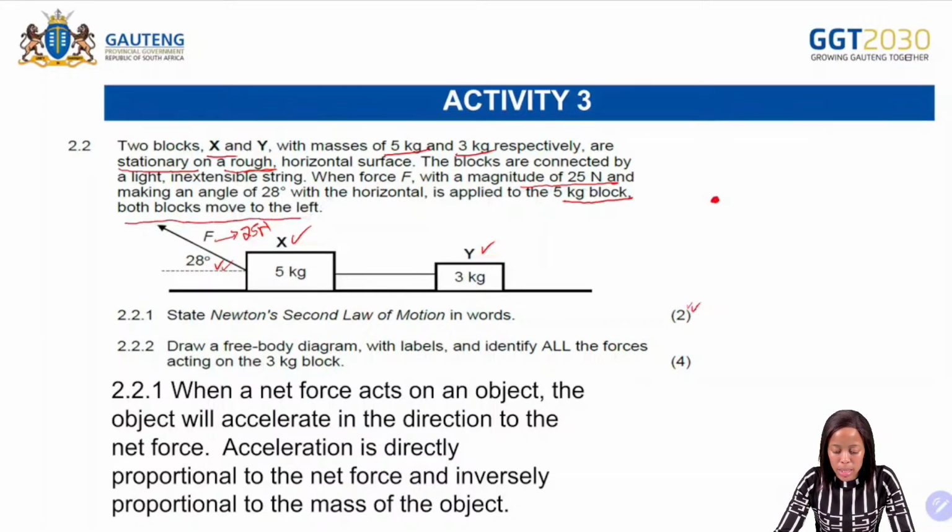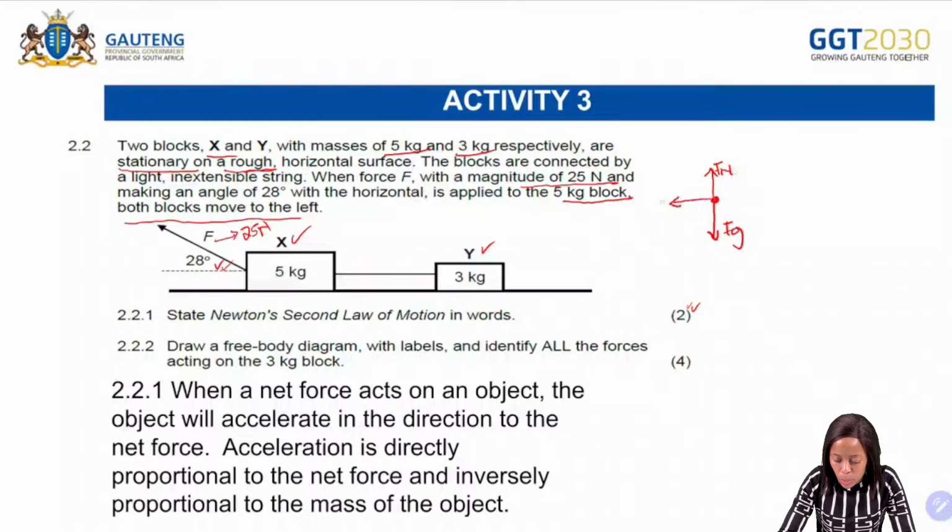So what are the forces that we have on the 3 kilogram block? We have the normal force, and then we have the gravitational force there. Then on the left hand side, we can see that from the rope, we have Ft, which represents the tension.